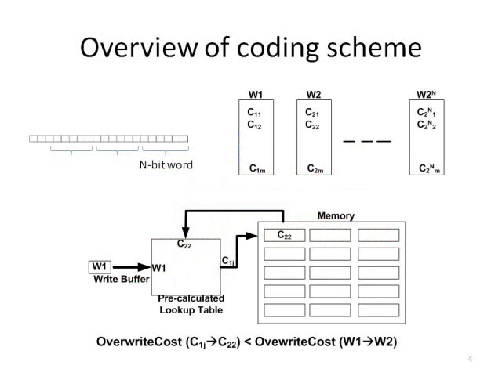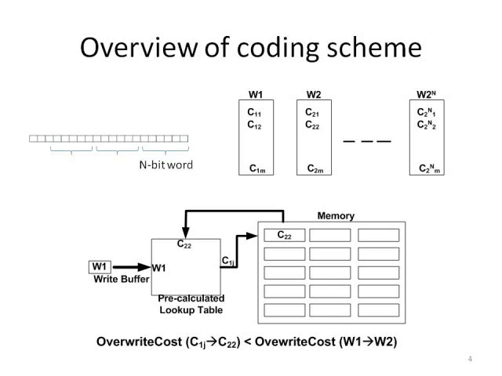Here is the overview of our coding scheme. We first divide the input stream of data that is going to be written on the memory into chunks of n-bit words. Thus, there are a total of 2 to the power n such words. We call them W1 to W(2^n). We assign a number of codes or symbols to each word.